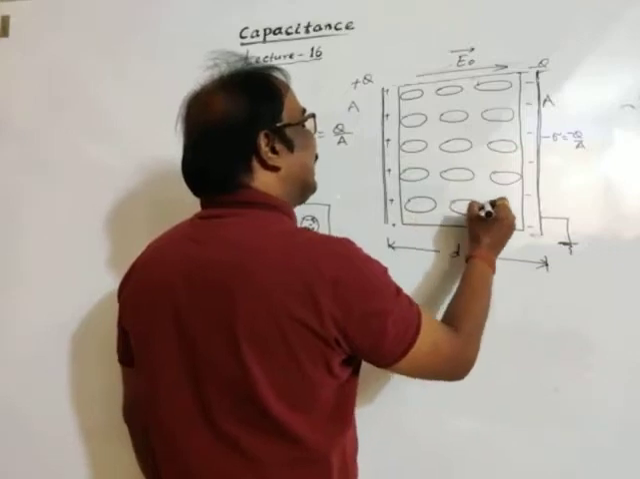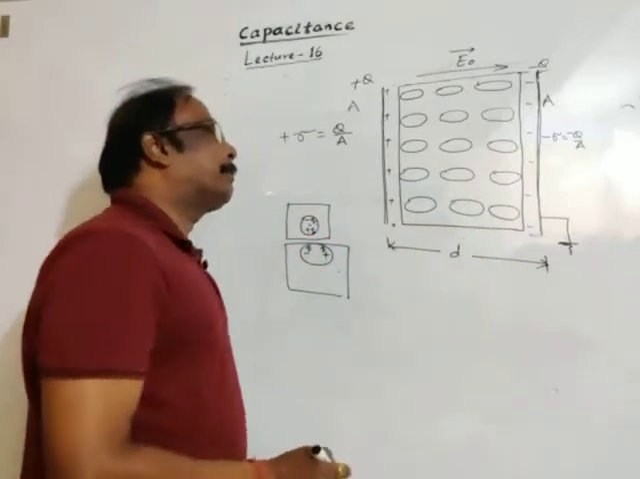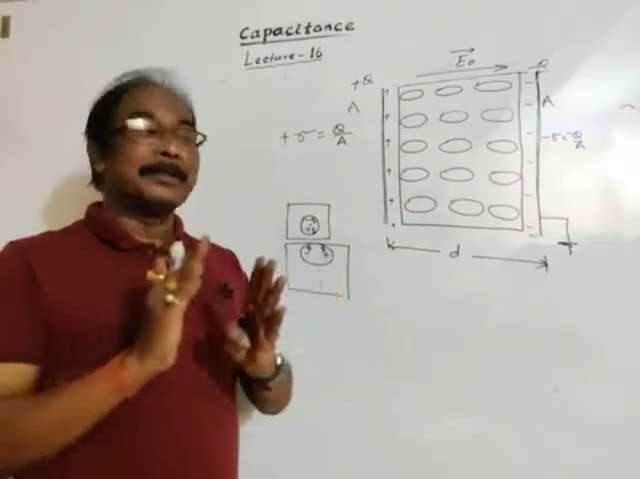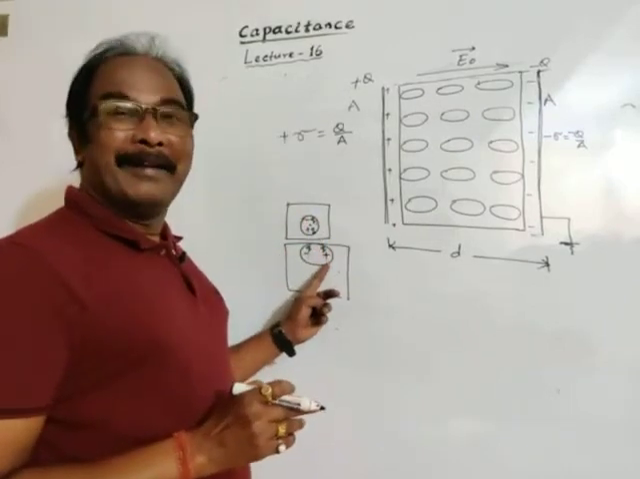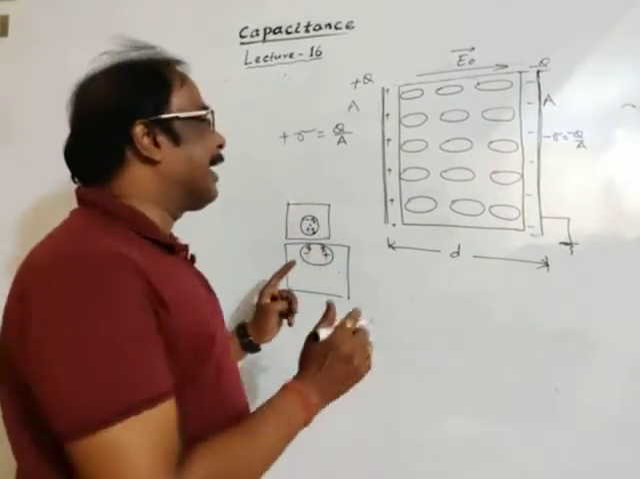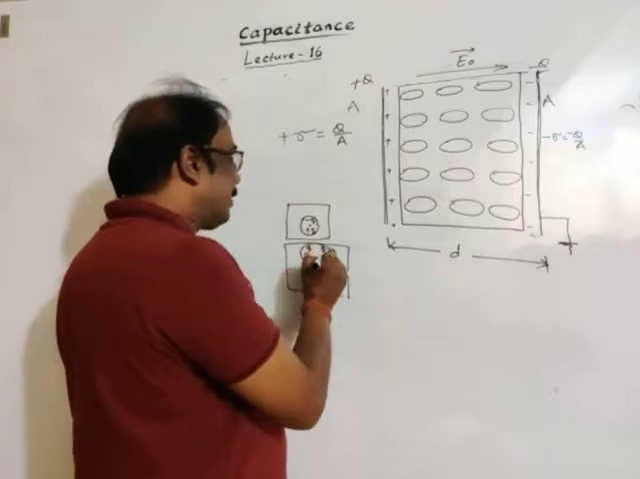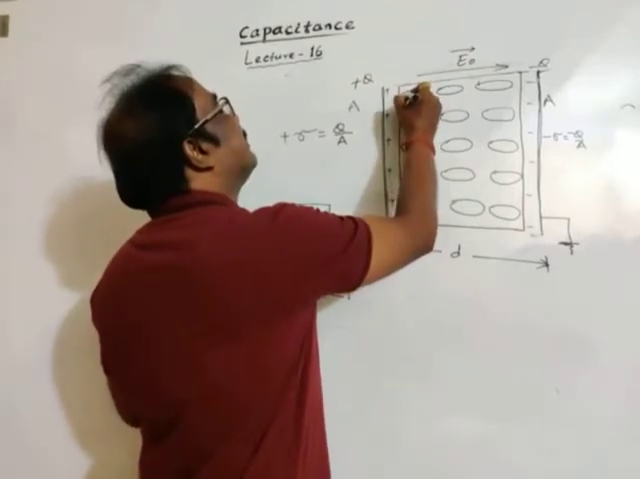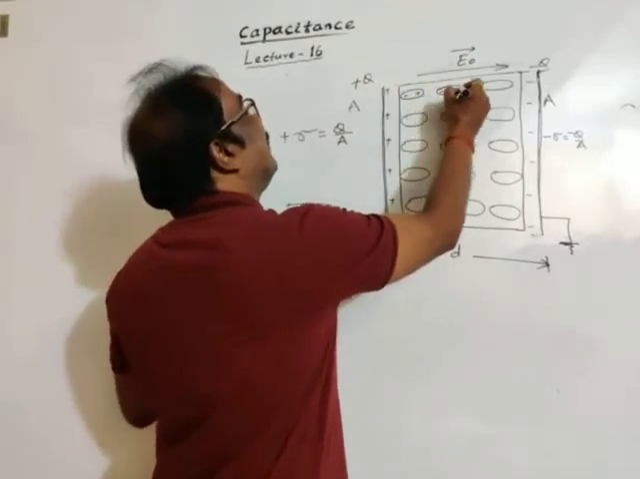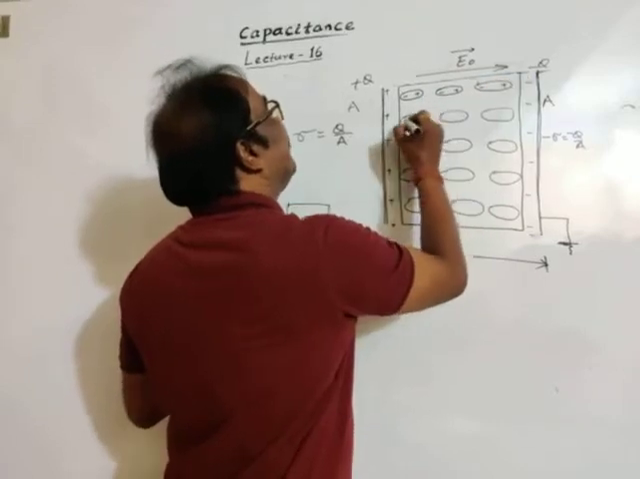Now this dielectric medium is in a strong electric field, and the non-polar atoms are converted to polar atoms. So negative and positive centroids are separated. Negative, positive, and so on.